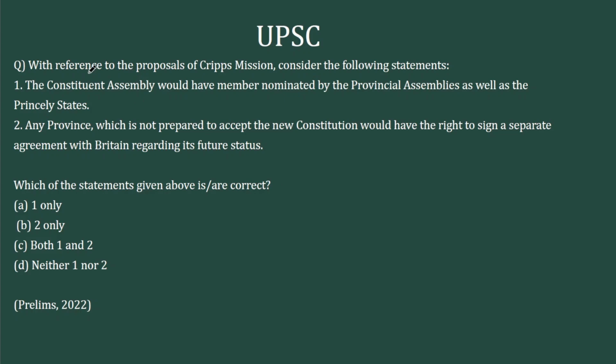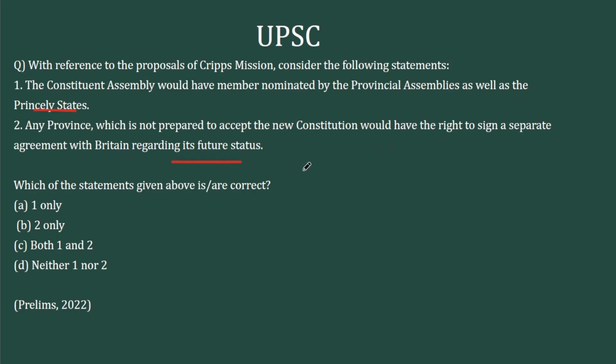The first question, with reference to the proposals of Cripps Mission, consider the following statements. The Constituent Assembly would have a member nominated by provisional assemblies as well as princely states. Any province which is not prepared to accept the new constitution would have the right to sign a separate agreement with Britain regarding its future status.